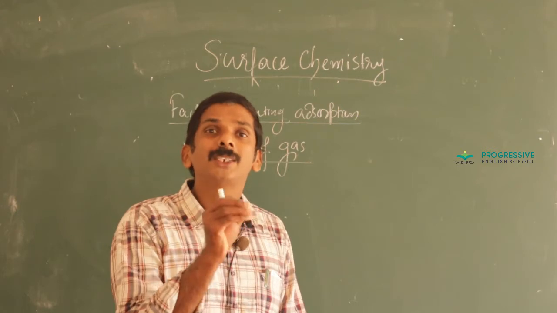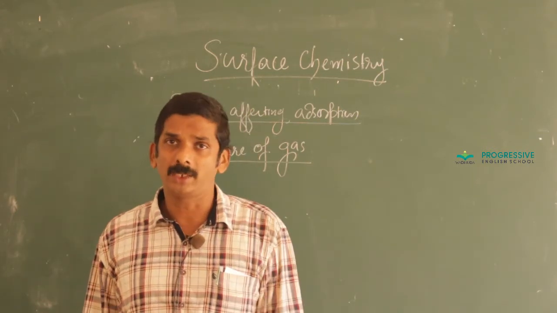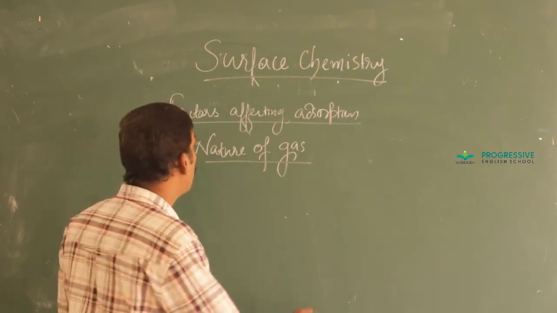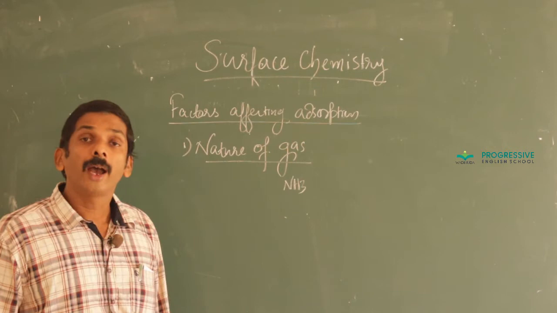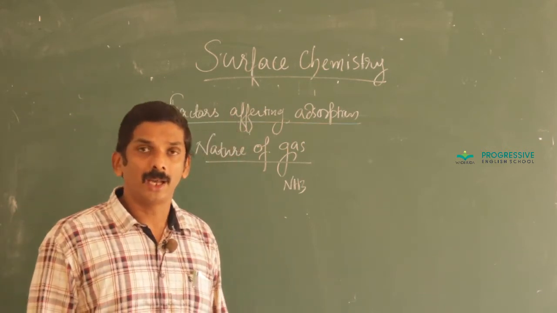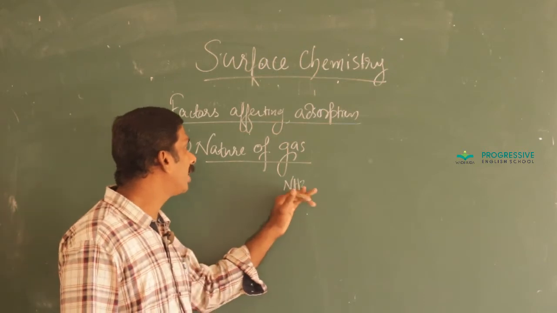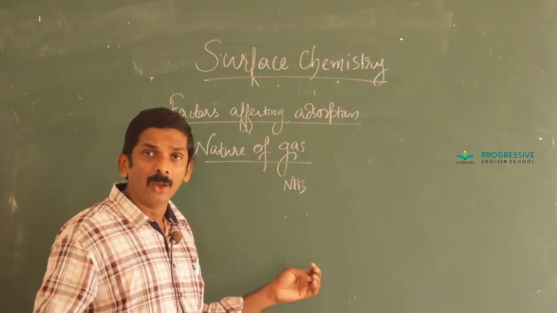Then the gaseous particles change to liquid state. Easily liquefiable gas such as ammonia have strong intermolecular force of attraction. Such a gas adsorbs to a greater extent than other gases, say hydrogen or nitrogen.